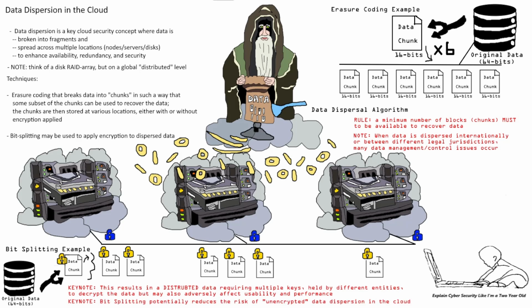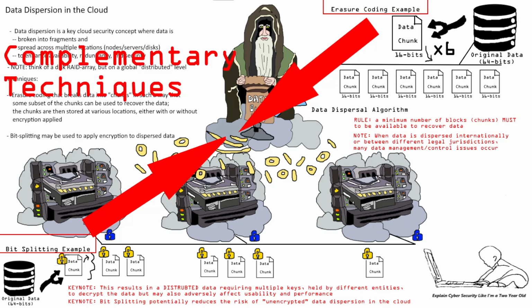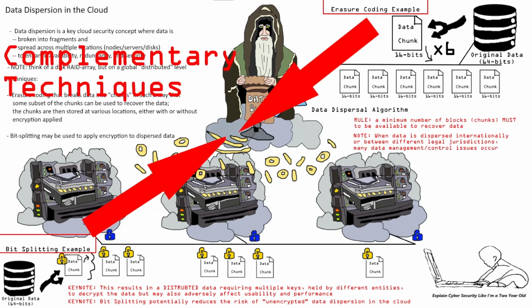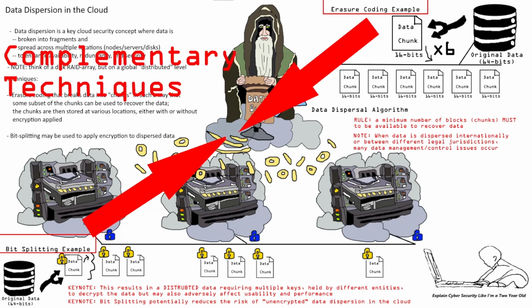So in other words, bit splitting adds the encryption, but it complements the erasure coding technique, and actually in reality they work together like this. So to summarize, the ultimate goal of data dispersion is that data is broken into fragments and spread across multiple locations using erasure coding. And erasure coding can be used in conjunction with or without bit splitting, which adds a level of encryption to that dispersion. Or put simply, bit splitting is like adding encryption to a RAID array. And erasure coding is like using parity bits for that RAID array, which in this case would be striping RAID 0 at a global distributed level.